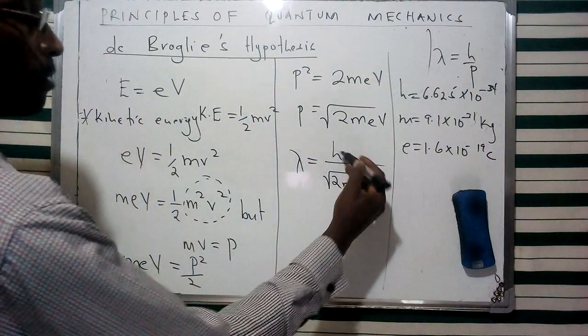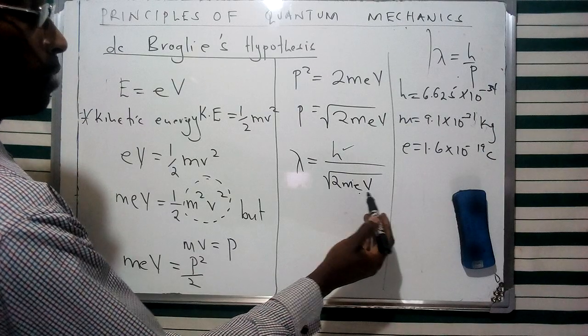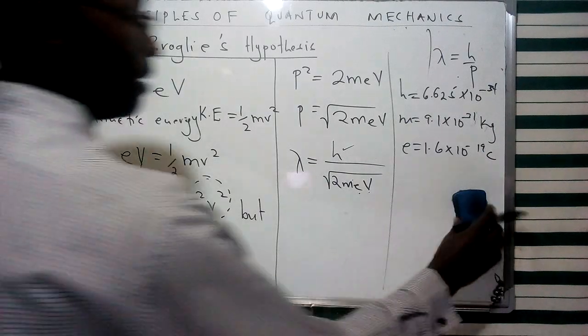So we are going to do a substitution for the mass of an electron and the charge of an electron, but the V we are going to leave as it is.